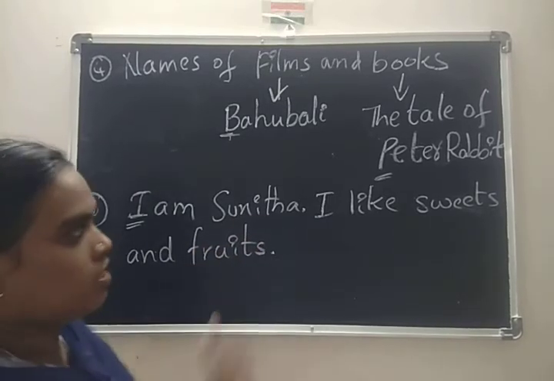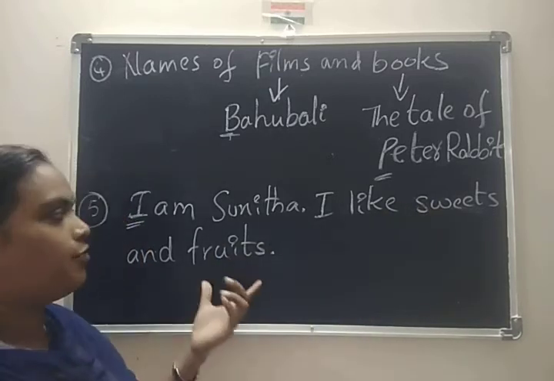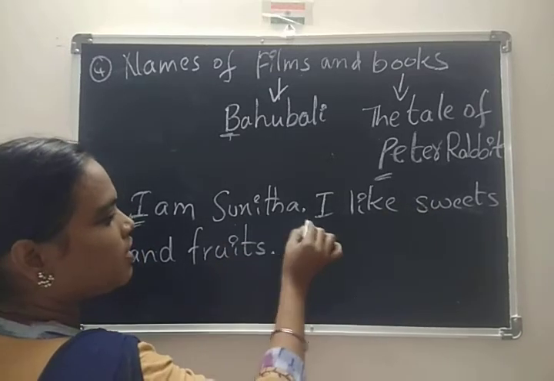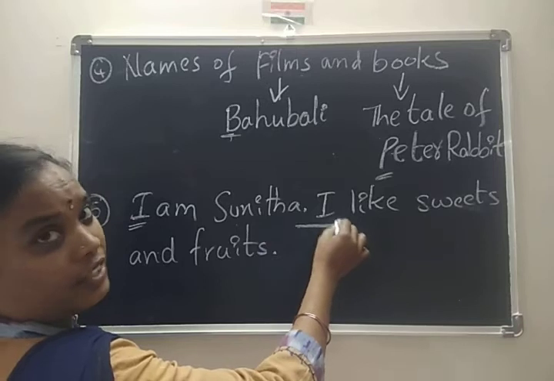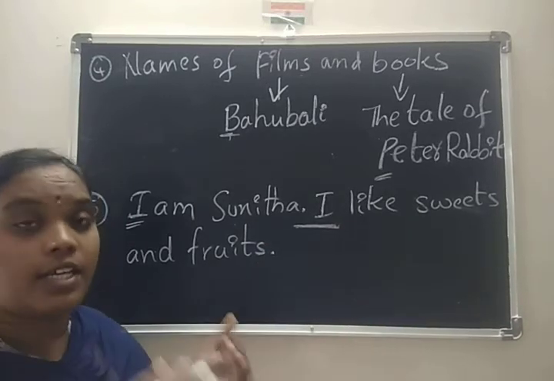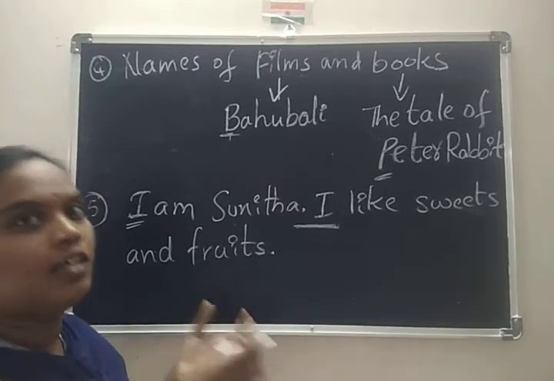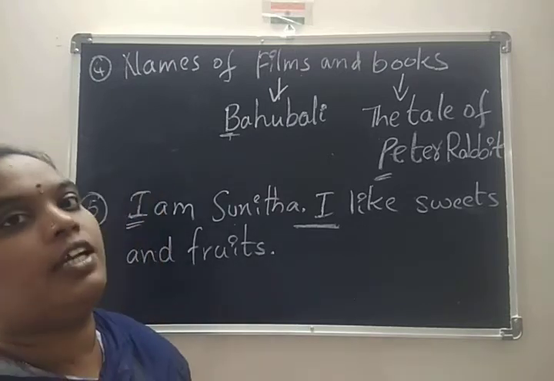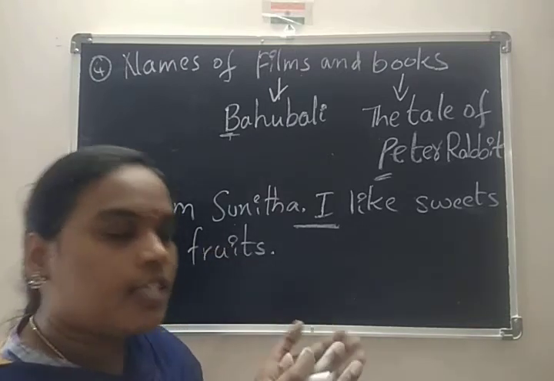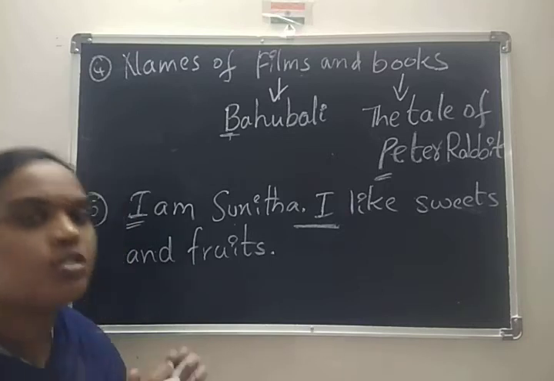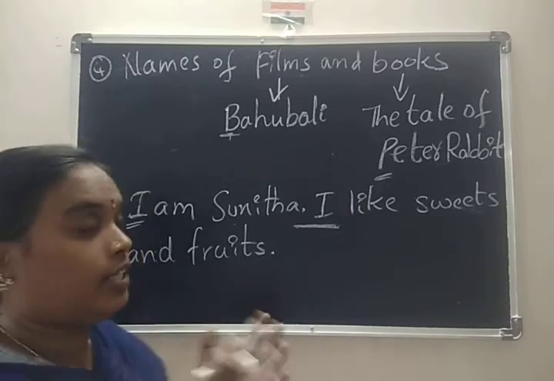I am Sunita. I like sweets and fruits. So after this, even though the sentence starts with a capital letter, we are writing I, and particularly in the middle of the sentence, in between the sentences, also you have to use capital. You have to write it in capitals.